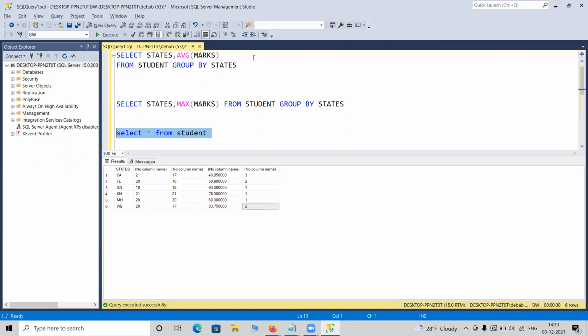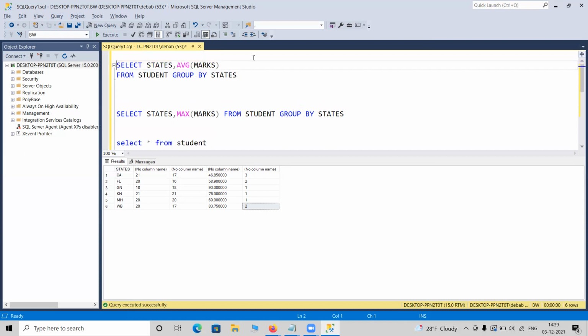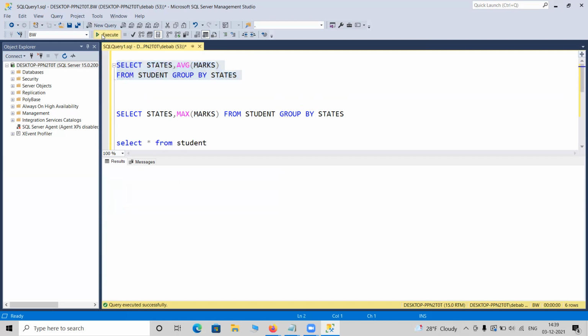I will show that from where you need to do the exercise. But yeah, that is the thing. So this statement is okay. Now we will explore something new. Suppose this statement is giving me an entirely new set of data.